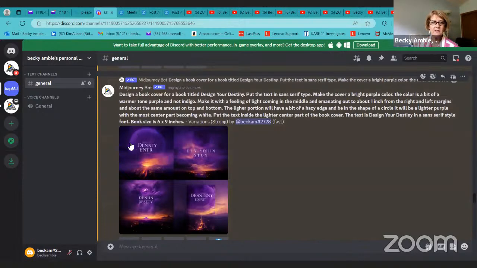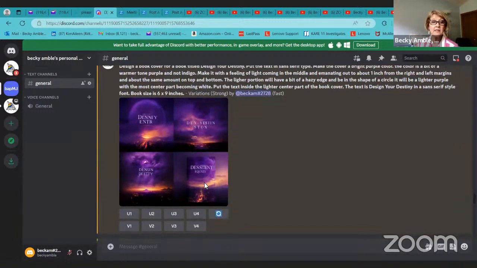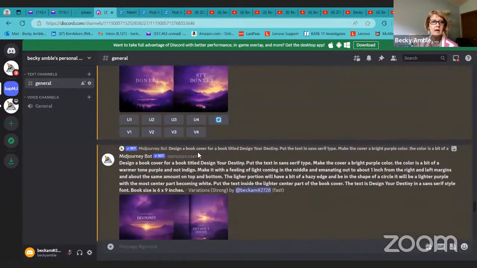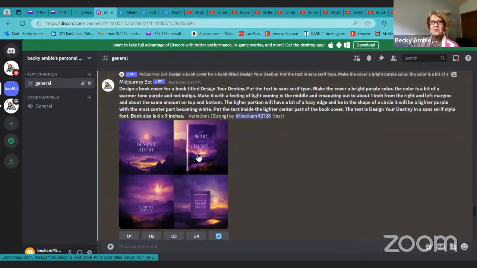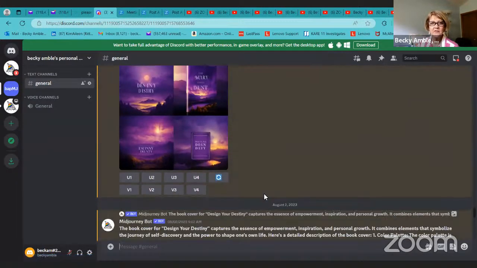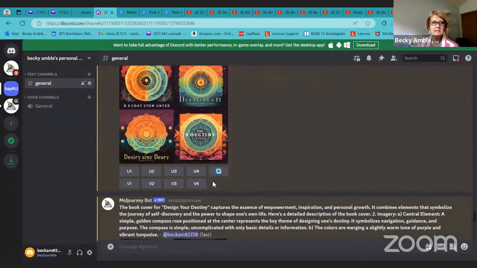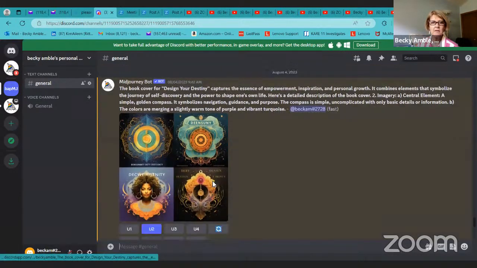You can see this gives the shape of a sphere. And then this makes it look like there's some storm clouds or something. Even this one looks kind of stormy. And this one, they did the inset of a book. Again, all kinds of different ideas here. And rather than scroll through and get you dizzy, I just wanted to show you. So if you are working on something, this was a more recent one I did too. If you're working on something, you can go out and play around with this.